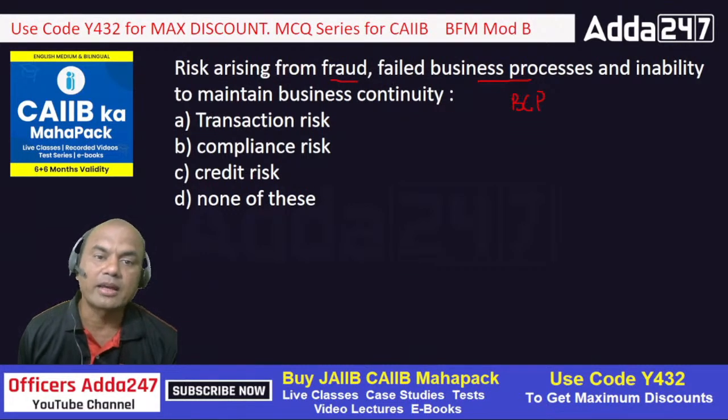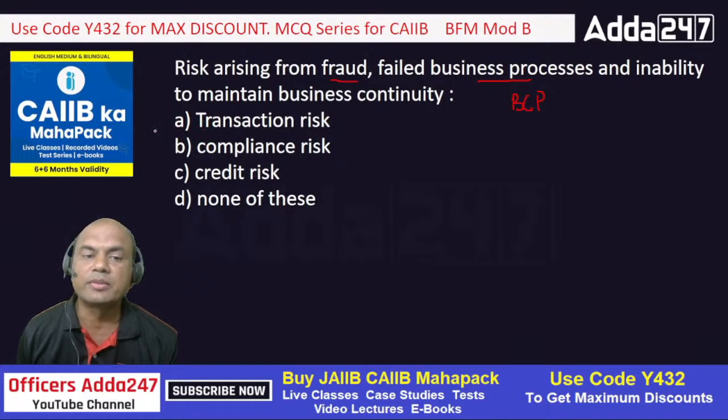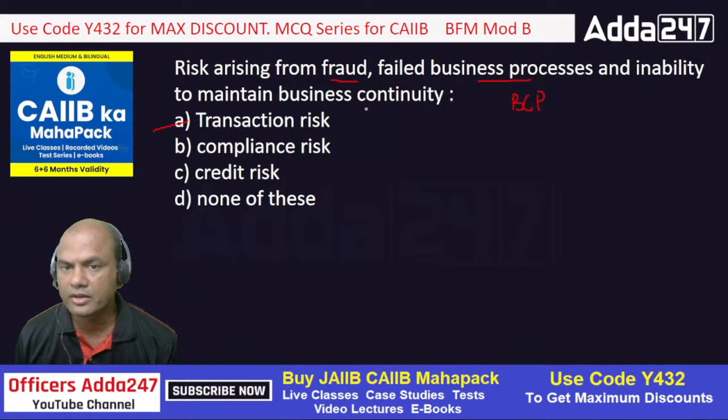Okay, so coming back, risk arising from fraud, failed business process, and inability to maintain business continuity will fall under which? Transaction, compliance, or credit? Type fast in the comment section. You'll always get confused between A and B, transaction and compliance. Okay, so the answer will be A, transaction risk. Okay, it is a part of transaction risk. Got it?